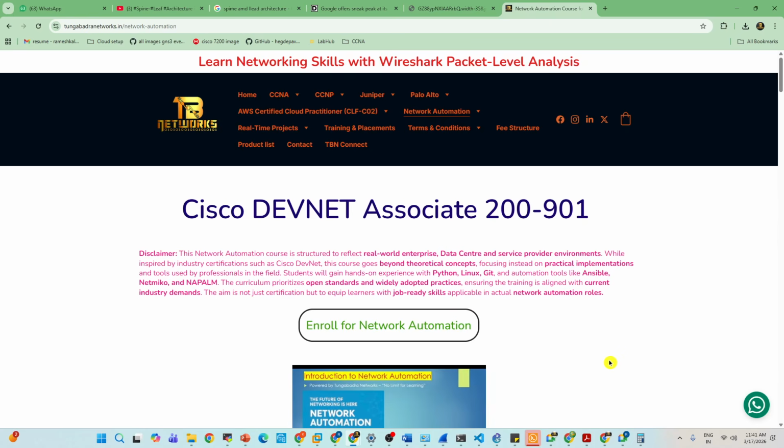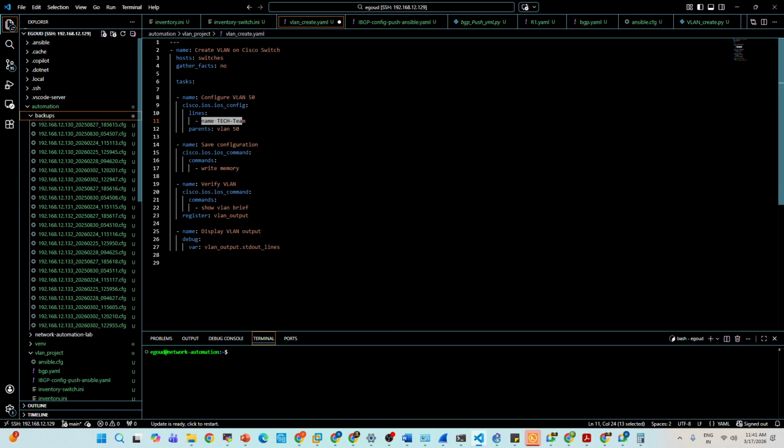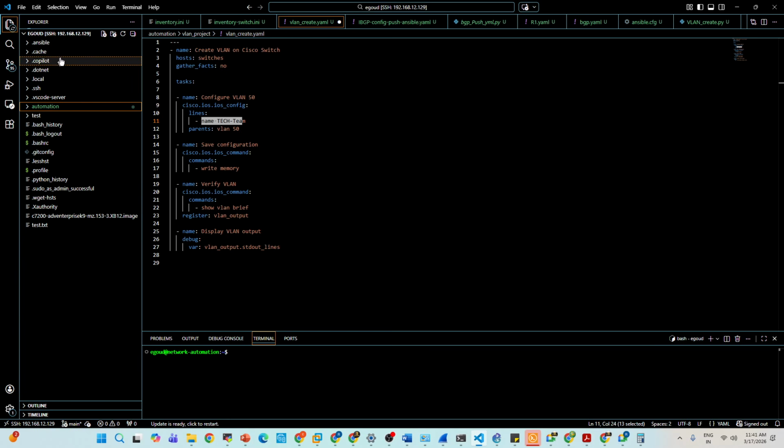Ansible, you need to focus on Ansible, guys. Everyone is asking for Ansible. For the last 3 to 4 months we were teaching network automation, however Ansible was not part of it. From the last batch onwards, we started it. Just now I showed you a script with Ansible, and we have scripts with Netmiko and Paramiko.